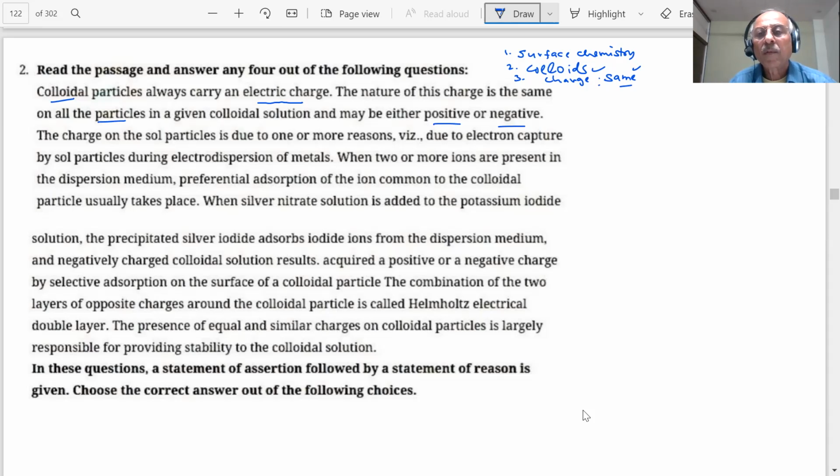Sir, no, sir. They are not the same, sir. Then what do you think? What charge do they have? Tell me. What is the charge on colloidal particles?